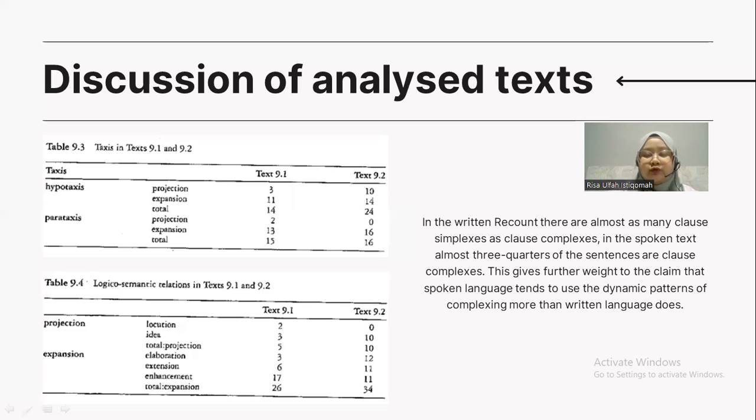It's about 24. And parataxis, there is projection, expansion, and the total also is bigger in text 9.2.